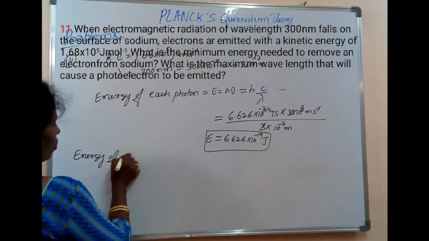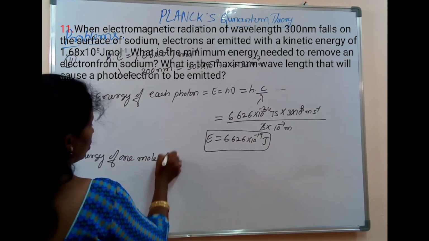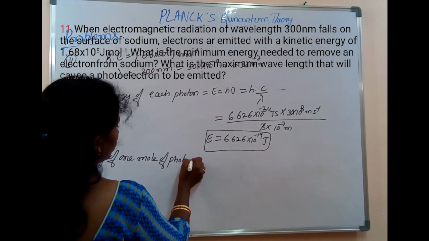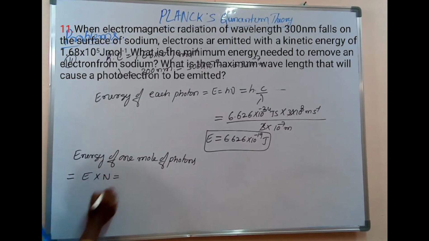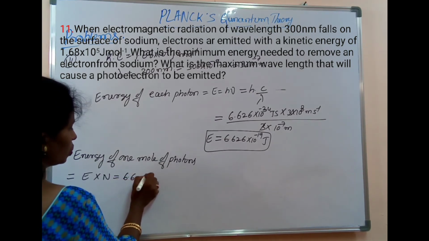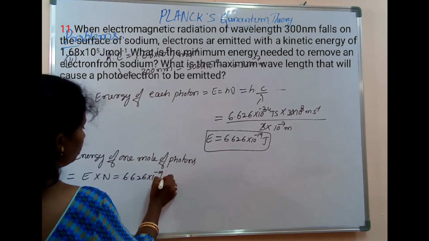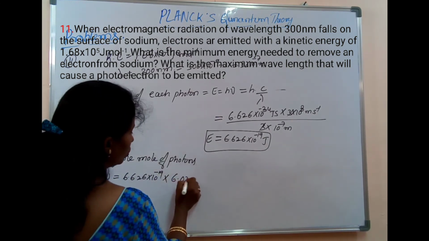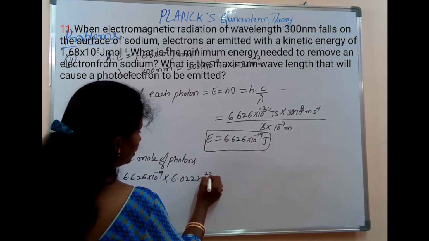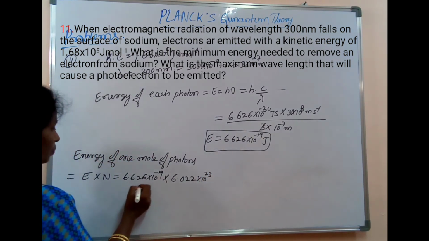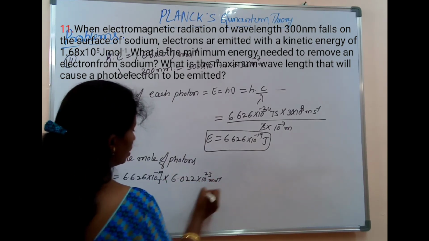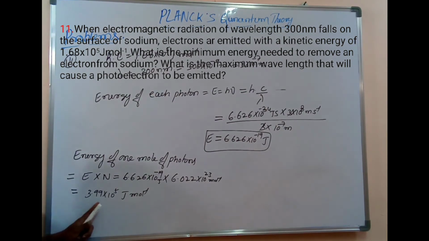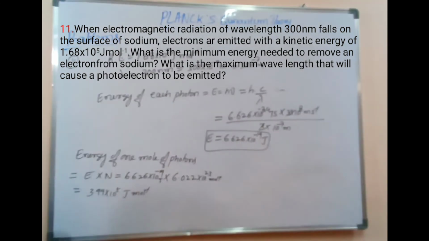Energy of 1 mole of photons is given by energy of each photon into Avogadro number into 1 mole. That will be equal to 6.626 into 10 to the power of minus 19 into Avogadro number, that is 6.022 into 10 to the power of 23 number of photons per mole. This is joule, this is per mole. Then 3.99 into 10 to the power of 5 joule per mole.